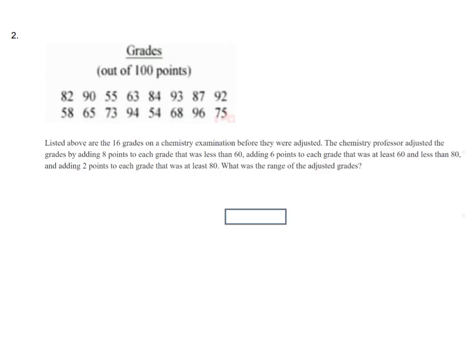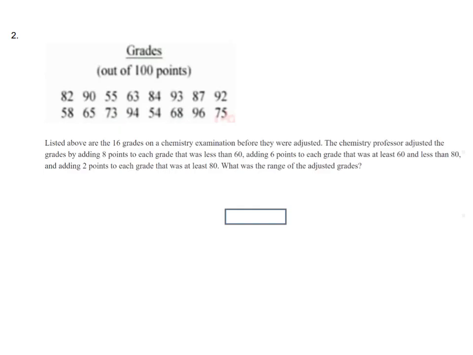Listed above are the 16 grades on a chemistry examination before they were adjusted. The chemistry professor adjusted the grades by adding 8 points to each grade that was less than 60, adding 6 points to each grade that was at least 60 and less than 80, and adding 2 points to each grade that was at least 80. What was the range of the adjusted grades?